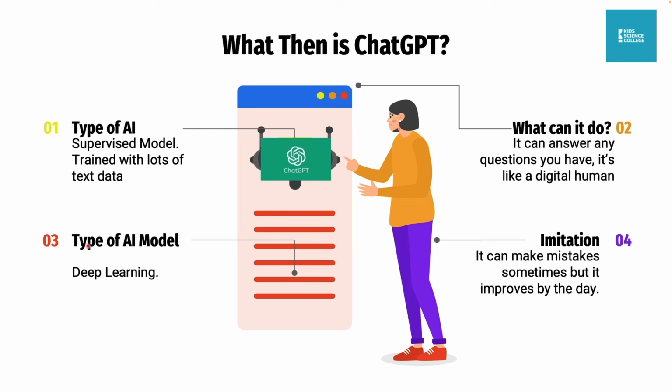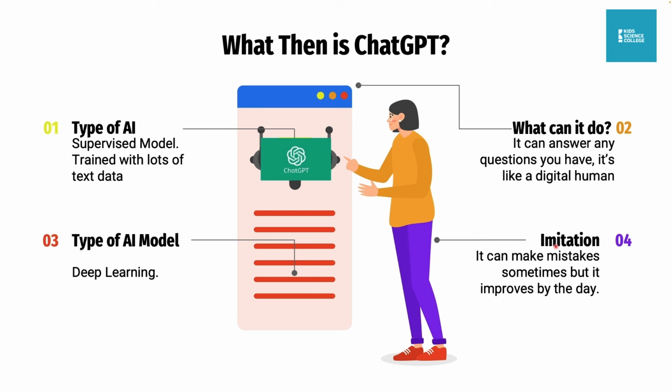Okay. So what's the type of the AI model? ChatGPT is deep learning. So if someone asks you how ChatGPT is developed, it is through deep learning, and we are going to learn deep learning in this class too. A very simple version of it, so that you can possibly create your own small ChatGPT.